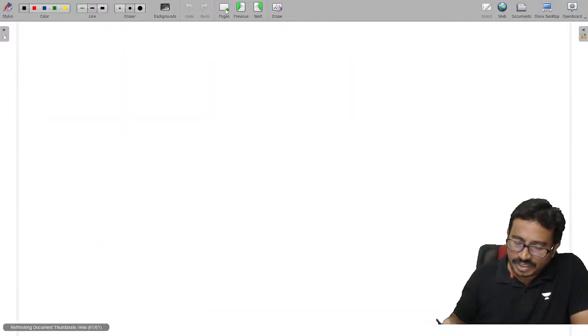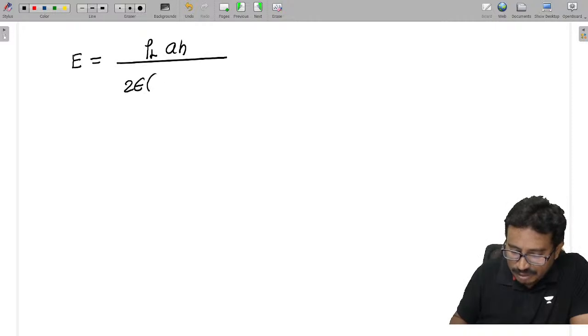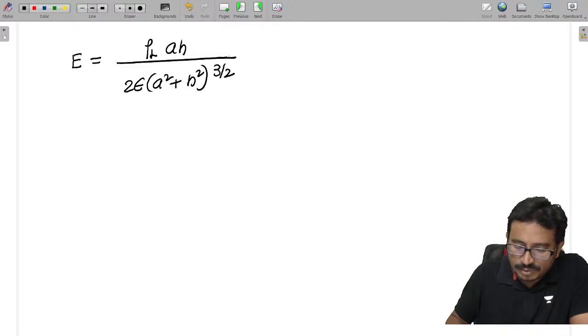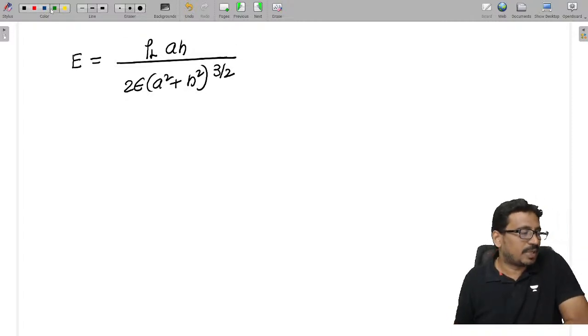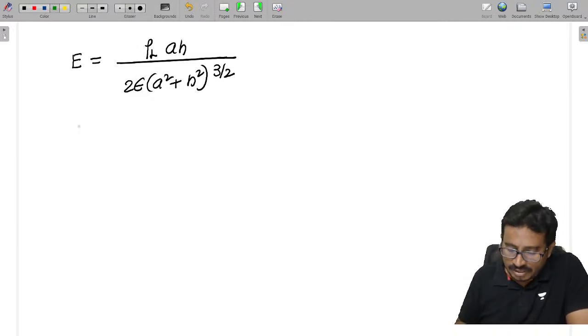And we have seen the electric field E, which is given as rho L A H by 2 epsilon into (A square plus H square) power 3 by 2. I want to get the location of the maximum electric field. For that we should differentiate the electric field with respect to H and equate it to 0.